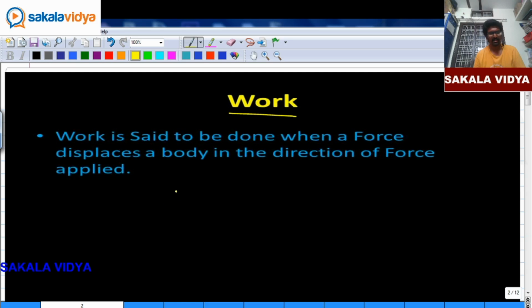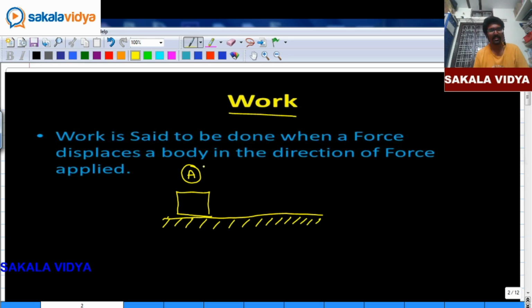I'm going to take an object which is placed on a surface, whose initial position is A. I'm going to start applying force from its left hand side.